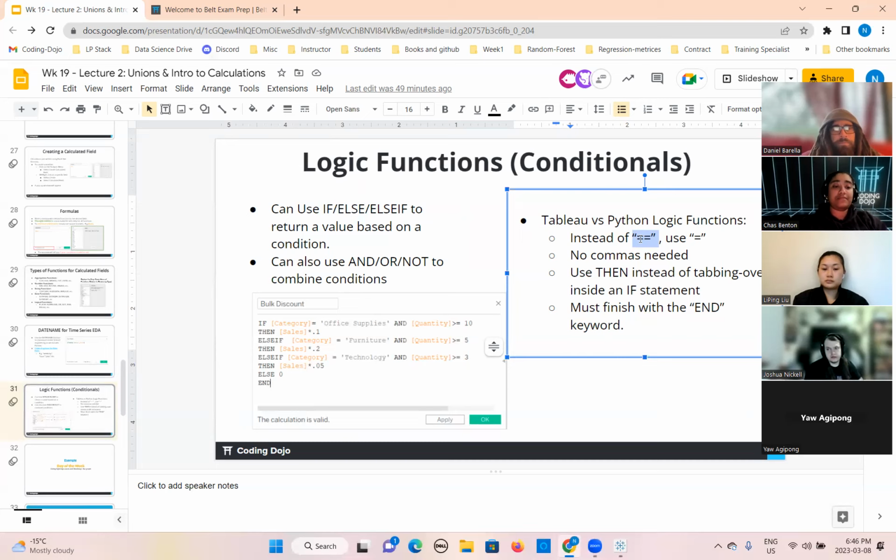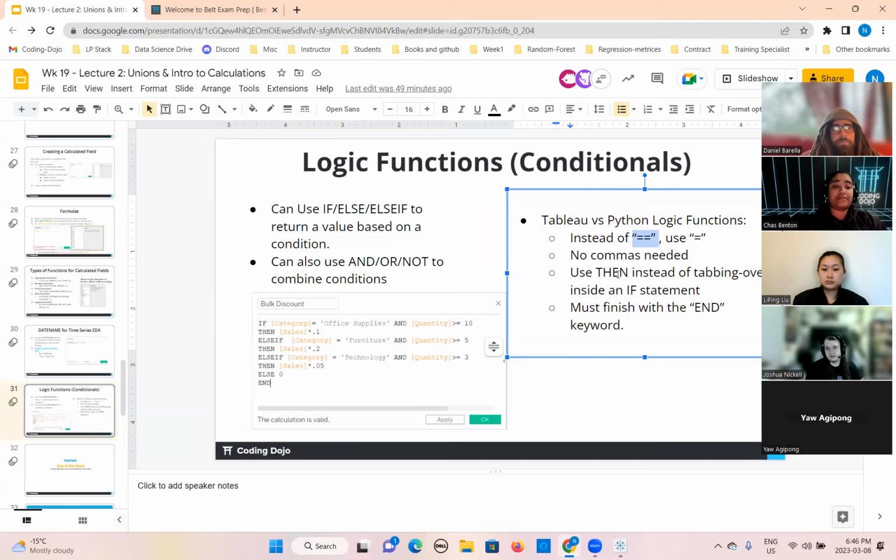But if you are writing the same condition in Tableau, you will write if color is equal to, only one time, yellow. So this is the difference between the Tableau logical conditions and the Python ones.